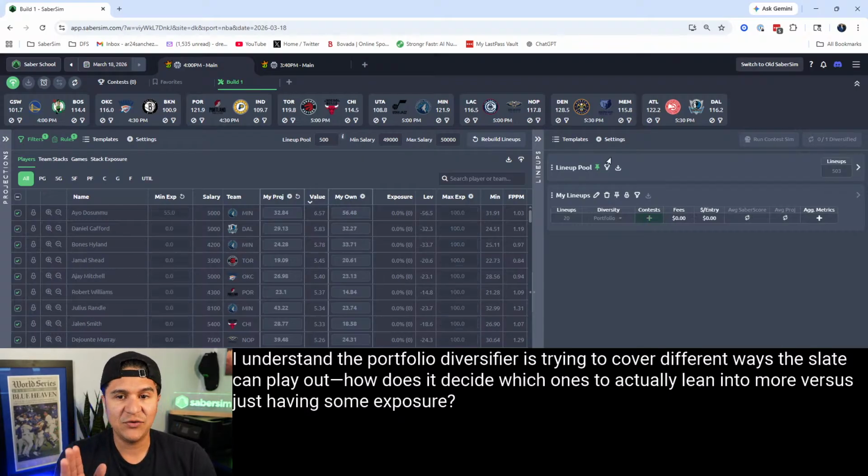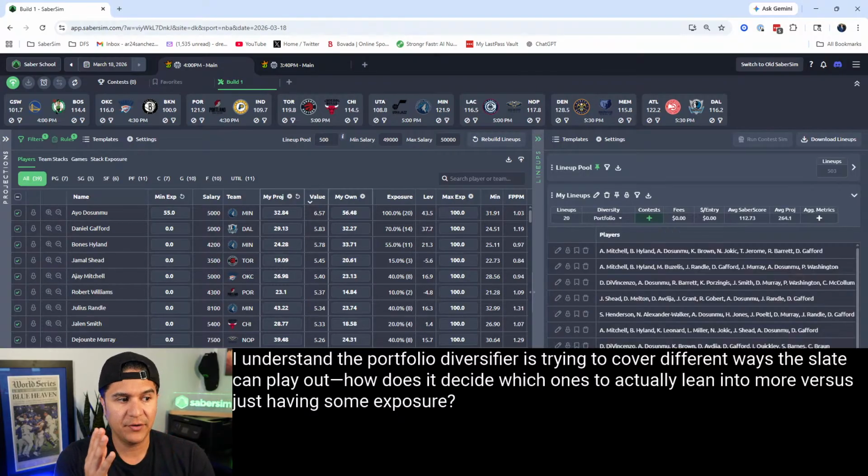The way I like to think about it is, with how this lineup pane is popped out, I like to think about this as a divider, okay? This half of the screen and that half of the screen, the left side where our table is and our exposures and our players, and then the right side are kind of different, right? The left side has the build lineups button. The right side has the run contest sim button, okay?